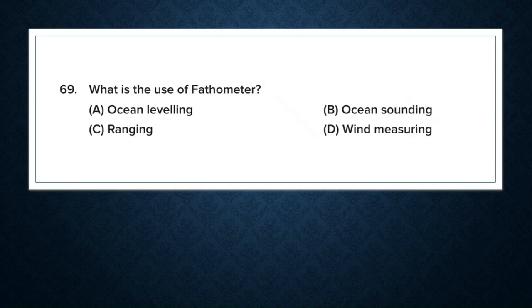Next question, what is the use of fathometer? Options are ocean leveling, ranging, ocean sounding and wind measuring. What is ocean leveling? We measure the level difference or sea level, typically using tide gauges, or we do hydrographic survey for ocean leveling.